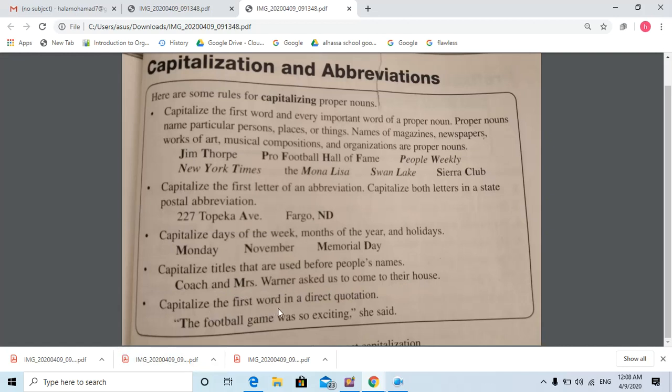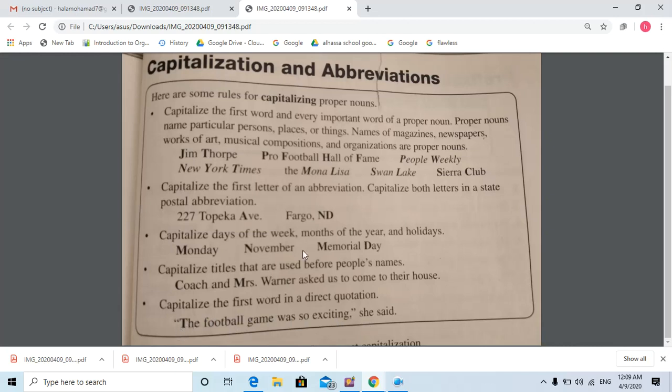Capitalize the first word in a direct quotation. Direct quotation means if there is a quotation. See, these are the quotation marks. Between these quotation marks, there is a sentence, and it should start with a capital letter. If it is a sentence or a question between quotation marks, you remember we took these quotation marks, this one and this one. Here you have a sentence or a question in between. It should start also with a capital letter.